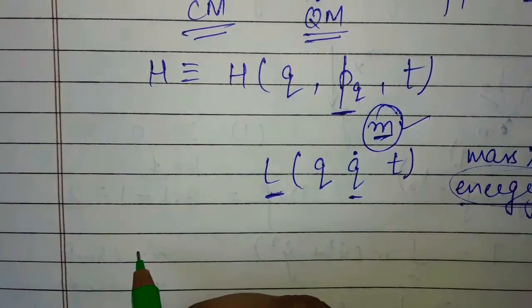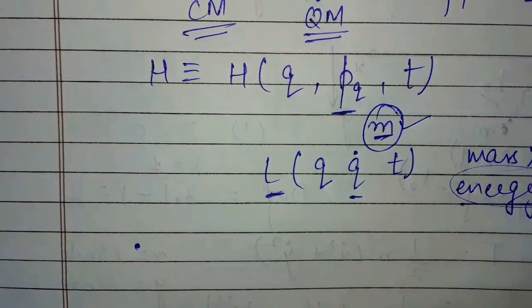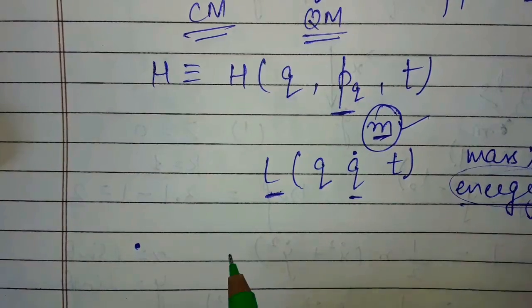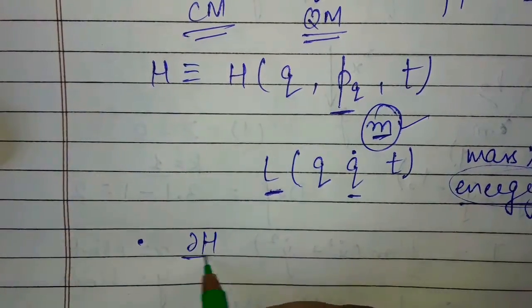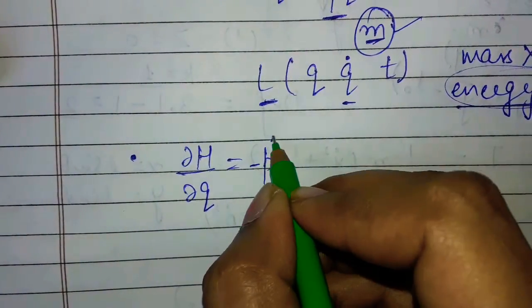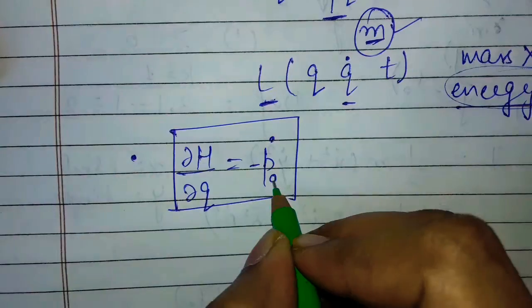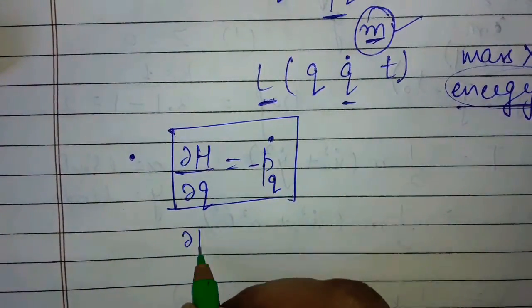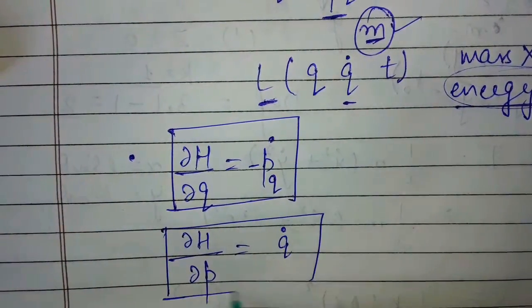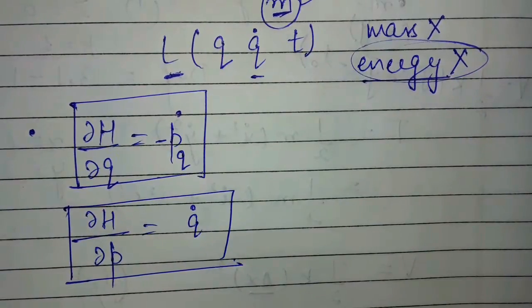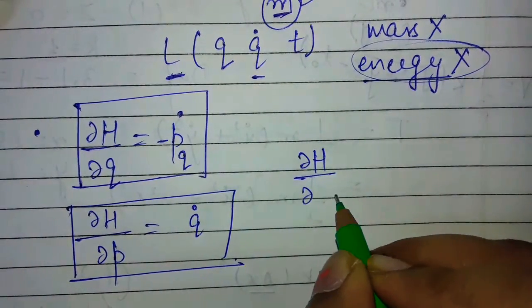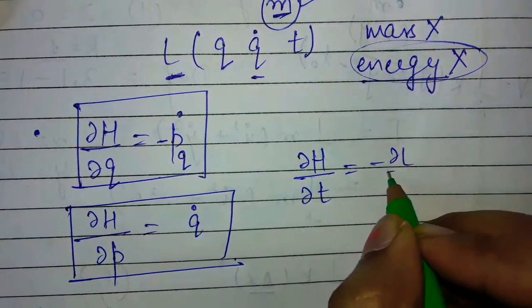Hamiltonian equations of motion are also asked in the exam. And for equation of motion, some relations: curly H upon curly q is minus of V q dot, and the second relation, curly H upon curly p is q dot. These relations you are going to use for getting equation of motion.